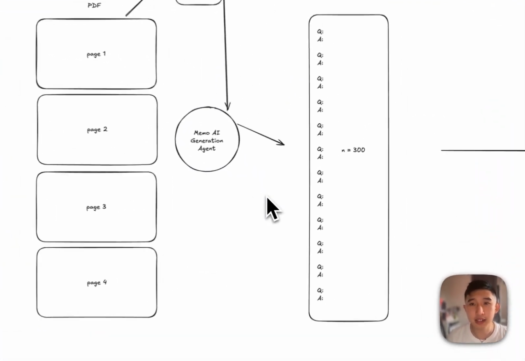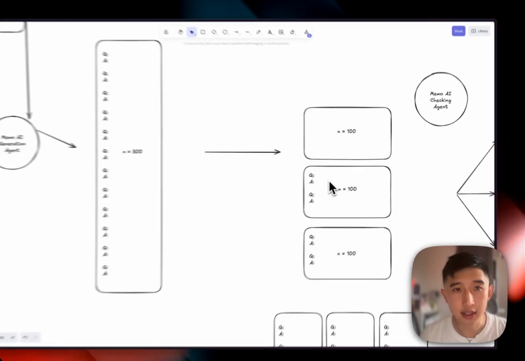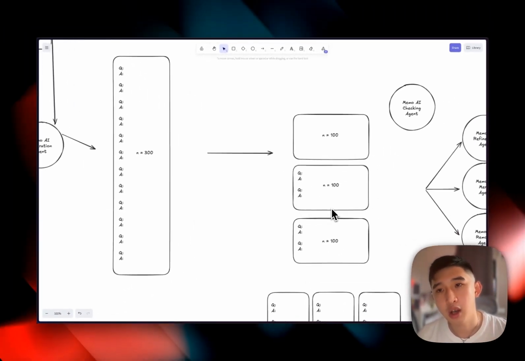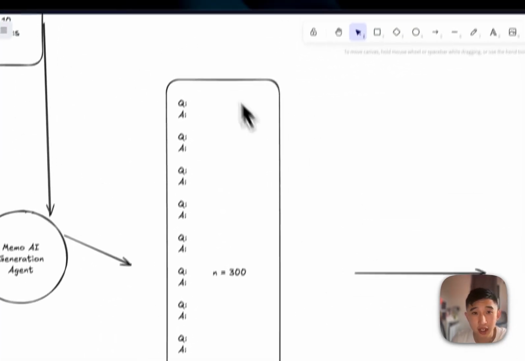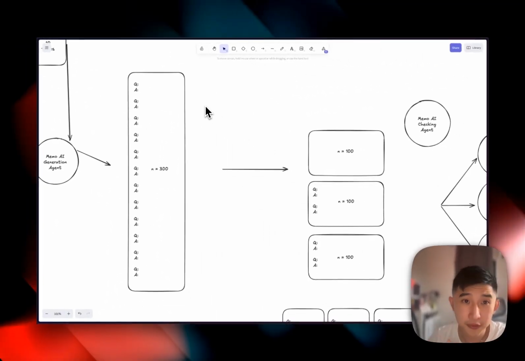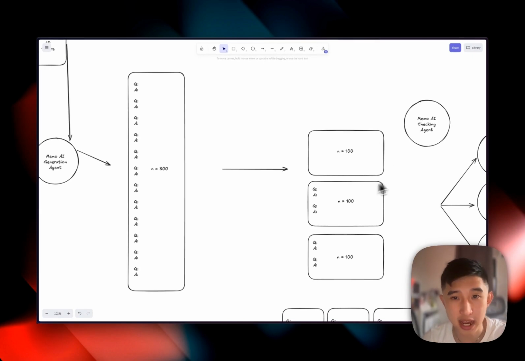Therefore, we refined this in a way that we've now added an agentic step of what we call the Memo AI checking agent. When we look at all these 300 flashcards, we further chunk them up into separate batches. In this case, we separate them into 100 flashcard batches from the 300 flashcards.